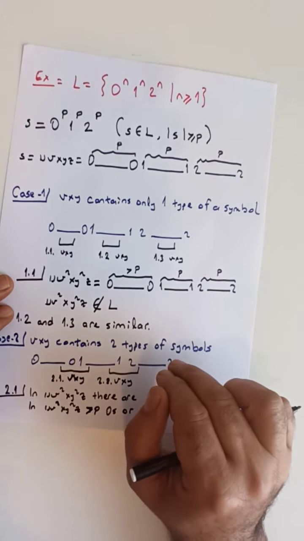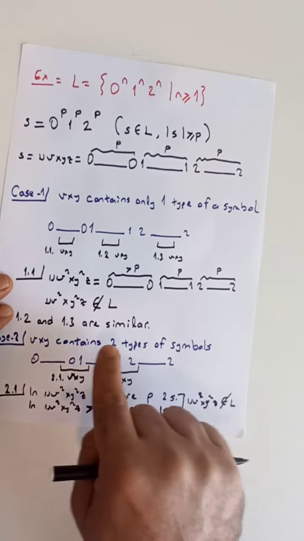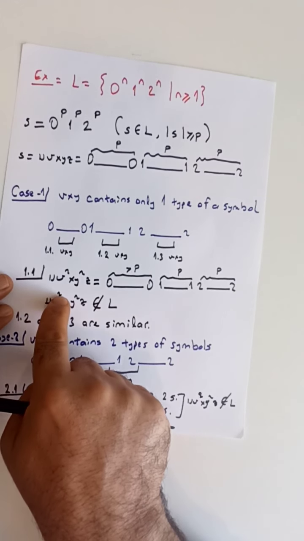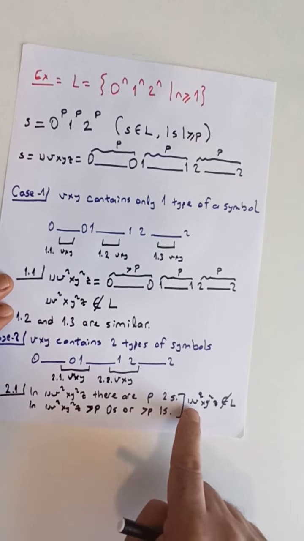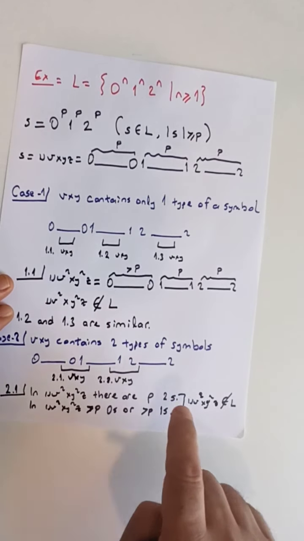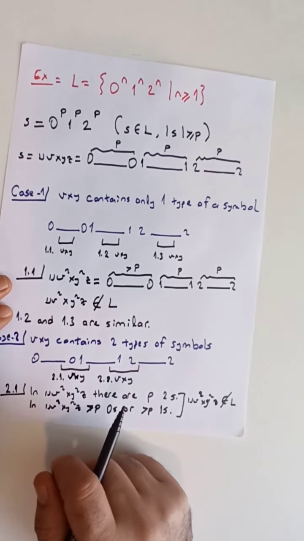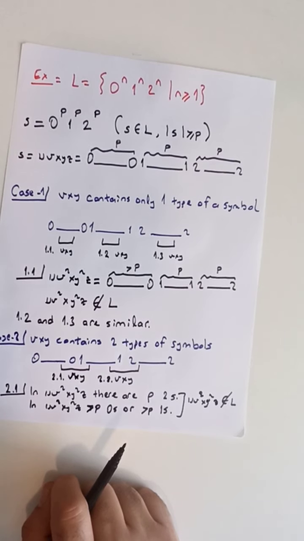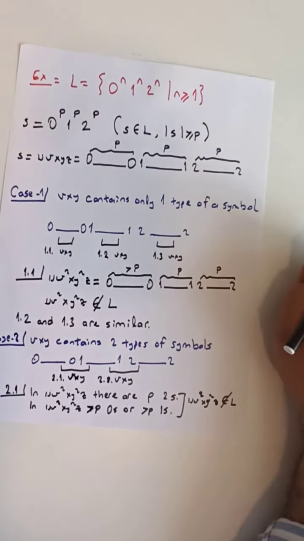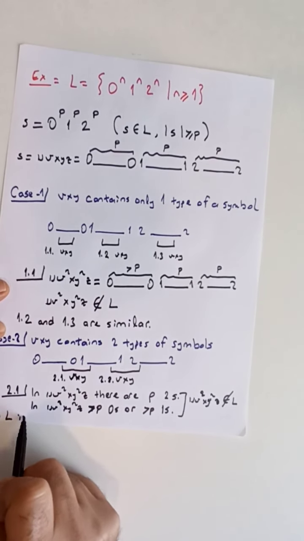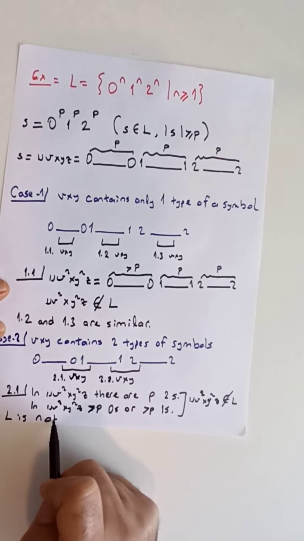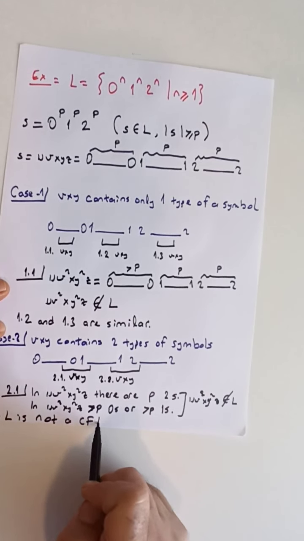We have finished all possible cases, and in each case we have seen that there exists some i such that uv^i xy^i z is not in the language. Since this is true in all the cases, we can conclude that by the pumping lemma for context-free languages, the given language is not context-free. All this proves that L is not a context-free language.